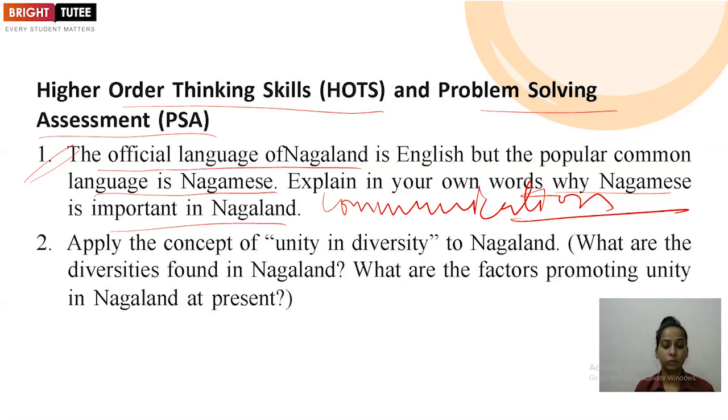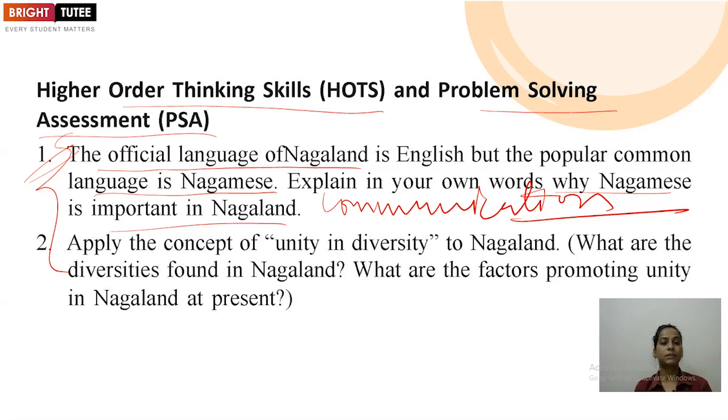The conversation they are able to do in this Nagamese language is easier for them, through which they are exchanging different beliefs, values and ideas with each other. And then we can also mention that even the illiterate Naga is also able to understand this Nagamese language. All these points you are going to mention based on experiences related to Nagaland. So use these examples to explain why, in spite of English, Nagamese is still an important language in Nagaland.